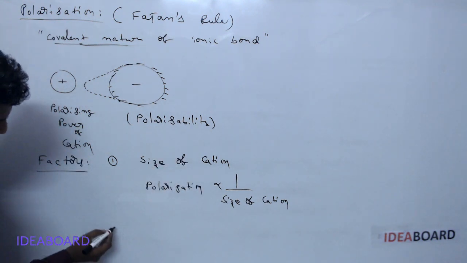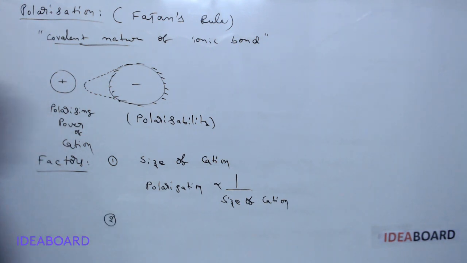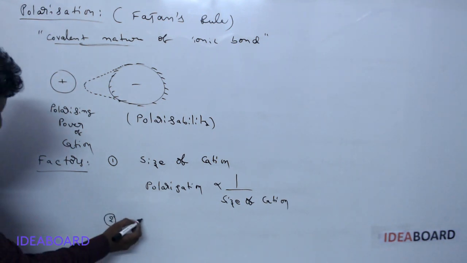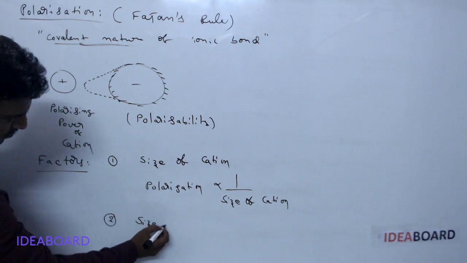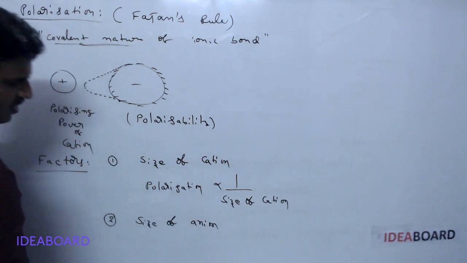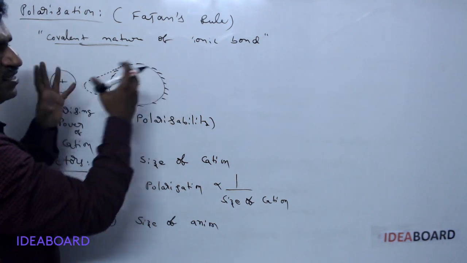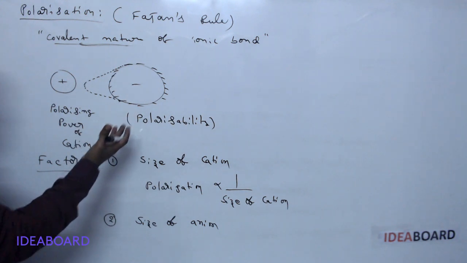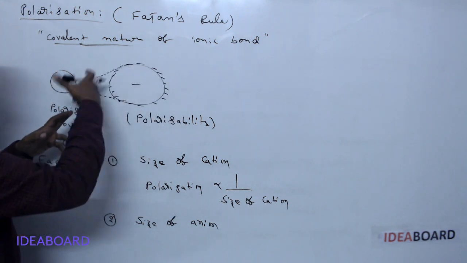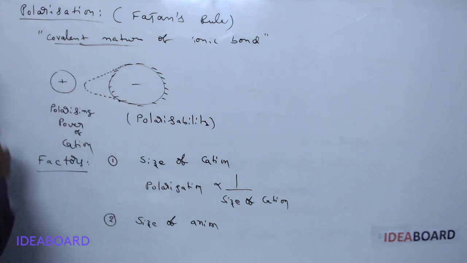Now the second point is the size of the anion. Here the anion size is bigger, for example. Then what happens? The electron cloud can be attracted or distorted easily.